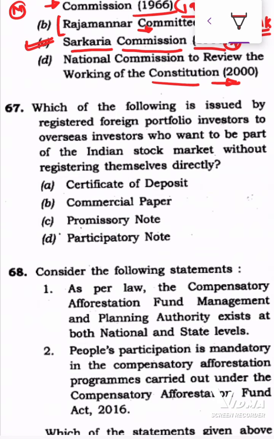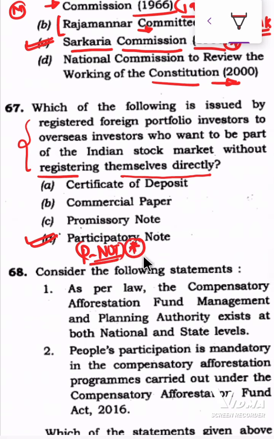Which of the following is issued by a registered foreign portfolio investor to overseas investors who want to be part of the Indian stock market without registering themselves directly? It's a fact-based question. You can directly take it as a participatory note, or P notes. P notes are issued by foreign institutional investors to those investors who do not want to register directly in the Indian stock market, but want to own certain stocks. Foreign portfolio investors provide them this kind of P note. So D should be the answer.